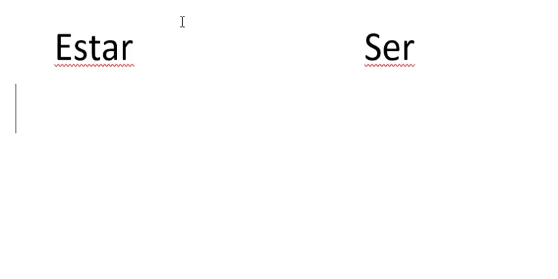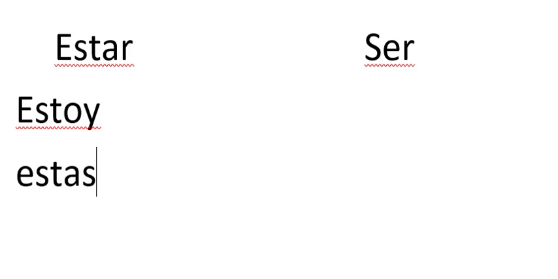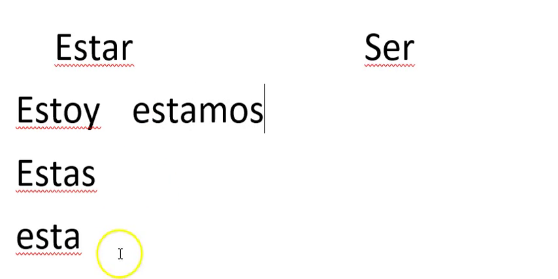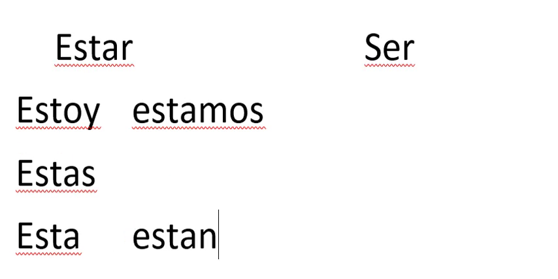And in Spanish we say yo estoy, tú estás, él está, ella está, usted está, nosotros estamos, ustedes están, ellos están, etc., etc.